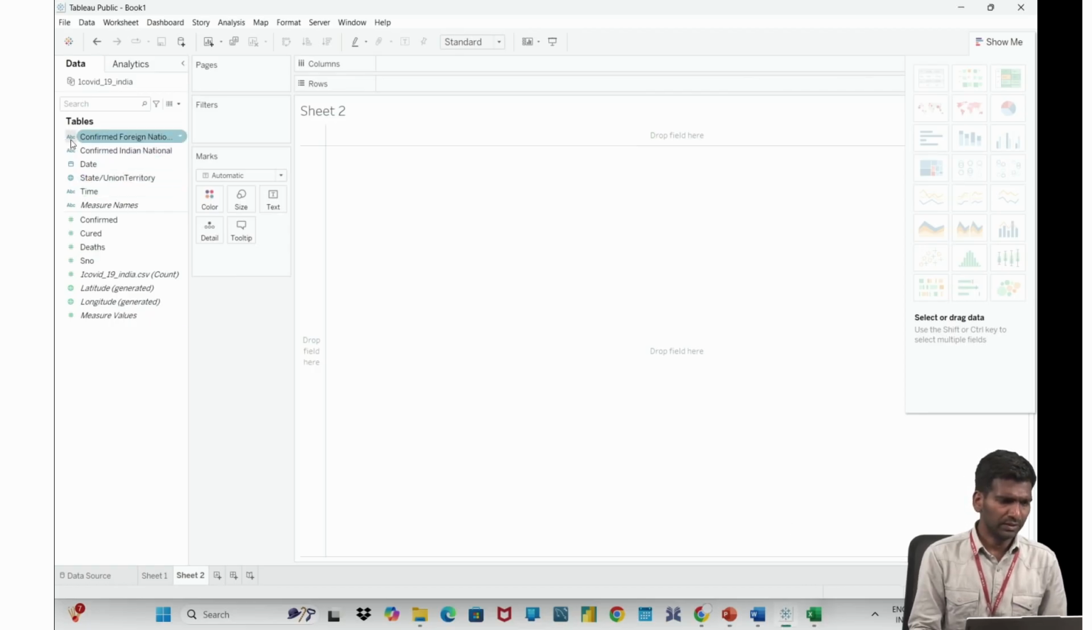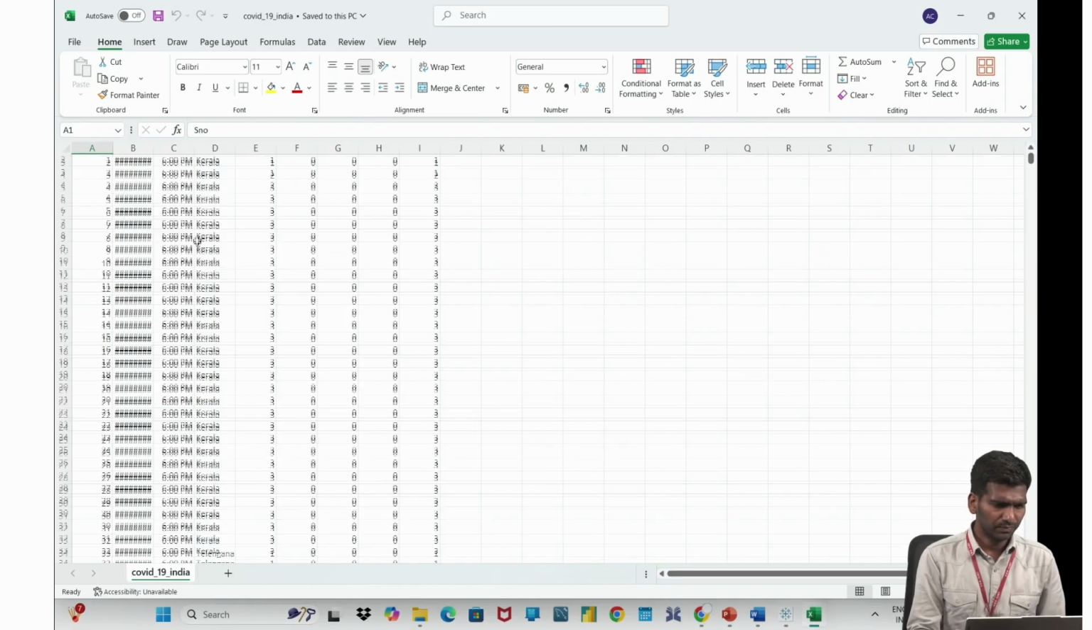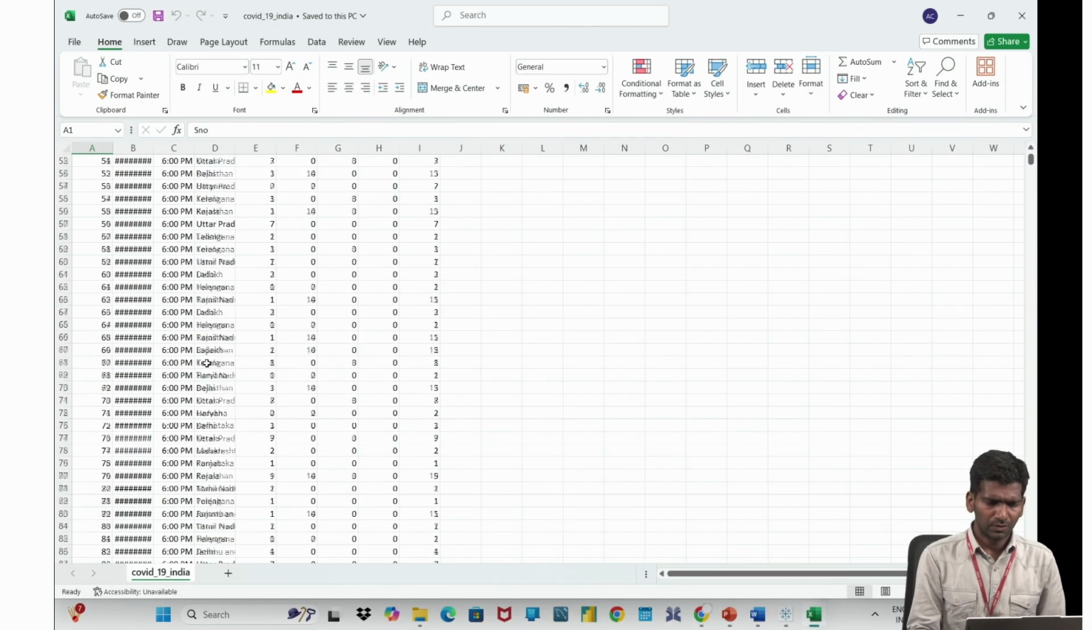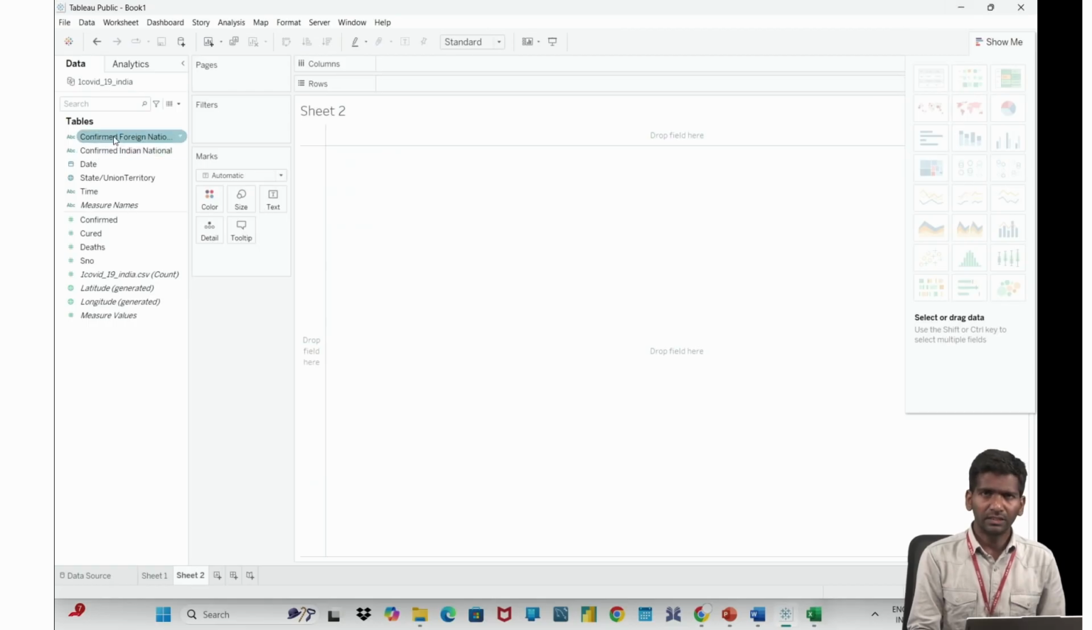Yeah. So this ABC is there. That means it is in string format. Confirmed foreign nations. So in our data set, it will be in string format. So it is segregated actually. Here you can see only state and union territory in string format, but which state, which union territory is having confirmed cases, it got separated actually. So those are represented in string format.